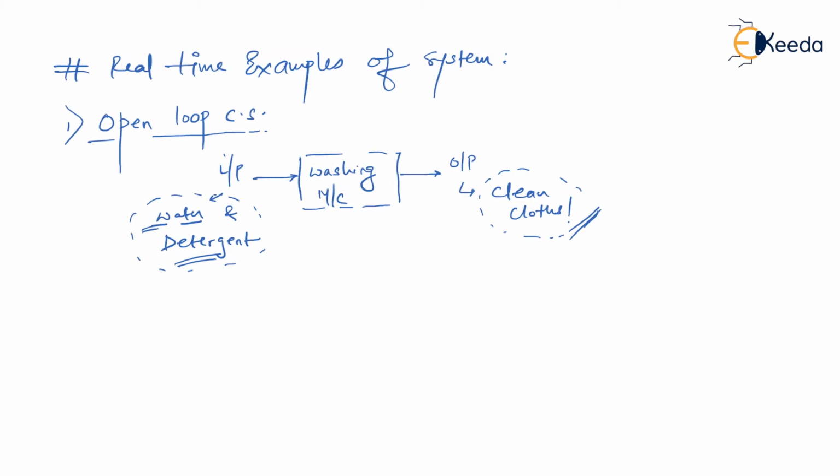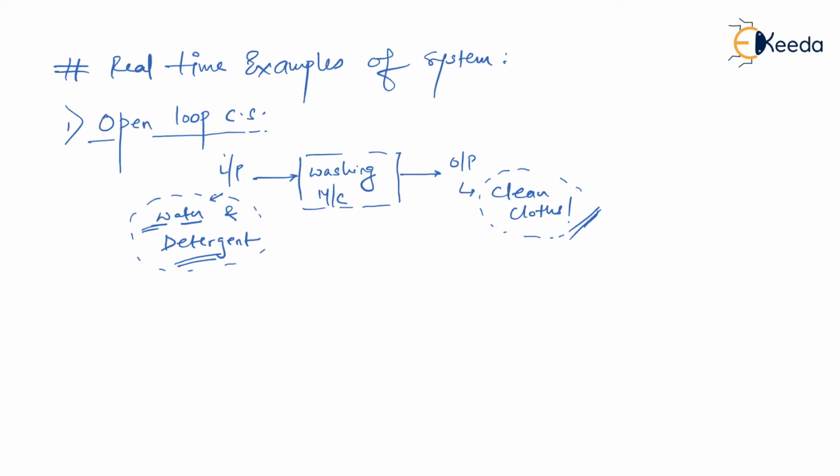So here we can say a washing machine is straight away an open loop control system, where if input changes, that is, the water and detergent quality changes, it is going to affect the cleanliness of the cloth, and the cleanliness of the cloth is not going to affect or alter the level of water or the kind of detergent that you are going to use. Therefore, I can define a washing machine as an open loop control system.